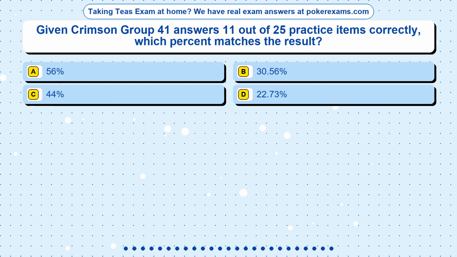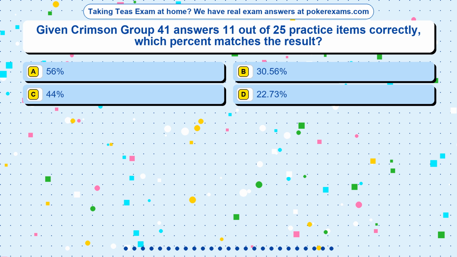Question 7. Given Crimson Group 41 answers 11 out of 25 practice items correctly, which percent matches the result? Option A, 56%. Option B, 30.56%. Option C, 44%. Option D, 22.73%.